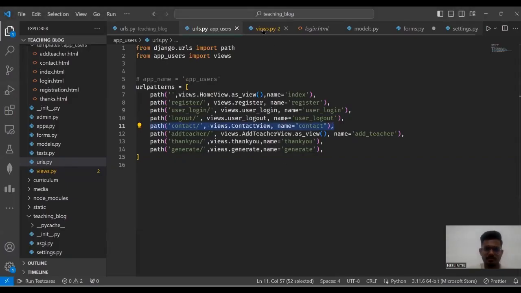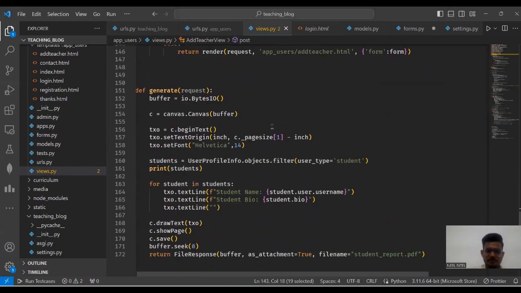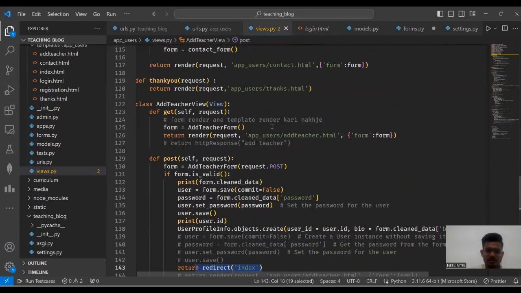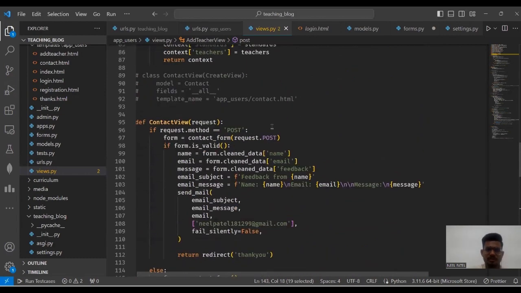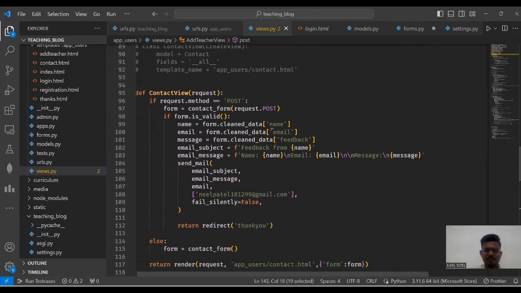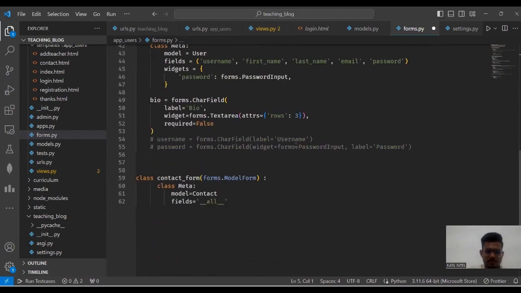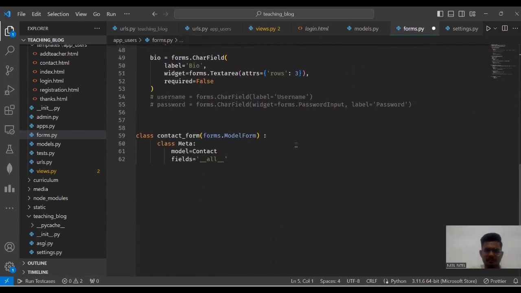Here I will show you contact us. Initially our request method is GET. So first of all we call the contact form. In our contact form, we use the model form concept.